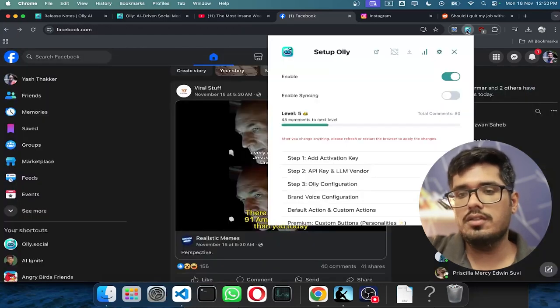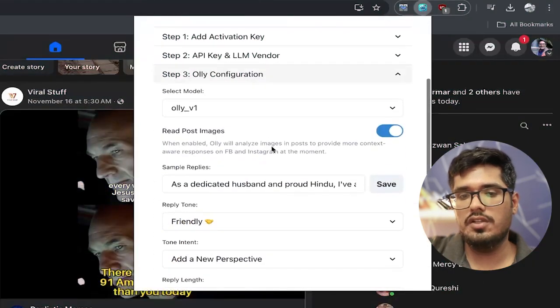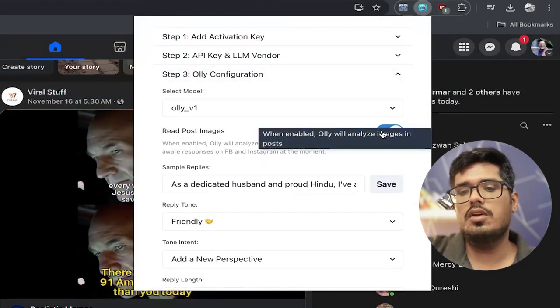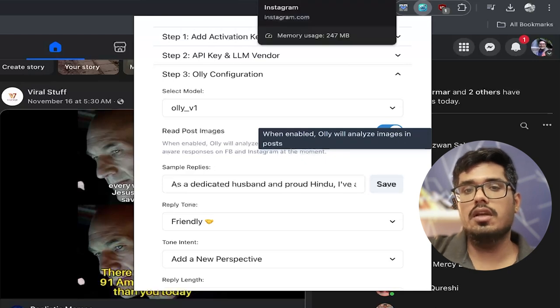So how you enable this is that if you click on the Olly icon here, and then click on Olly configuration, here you have the option to enable or disable post images. Now note that this is only available for OpenAI and Olly API because other LLM vendors don't necessarily support images as easily as these vendors do. So ensure that this is enabled if you want to use this feature. And currently this is only working for Facebook and Instagram, and soon we will add support for platforms like LinkedIn and so on and so forth, right?